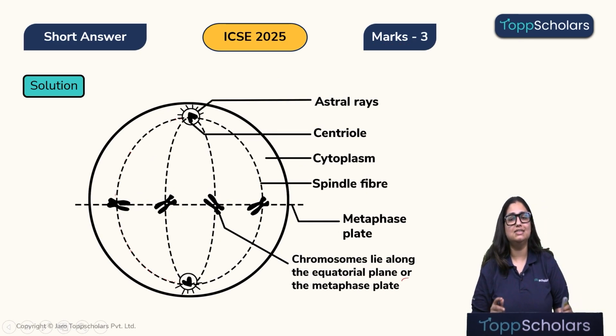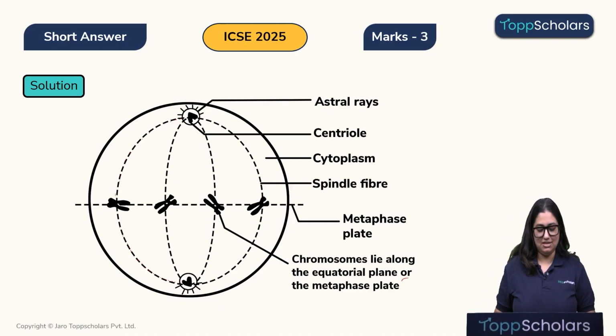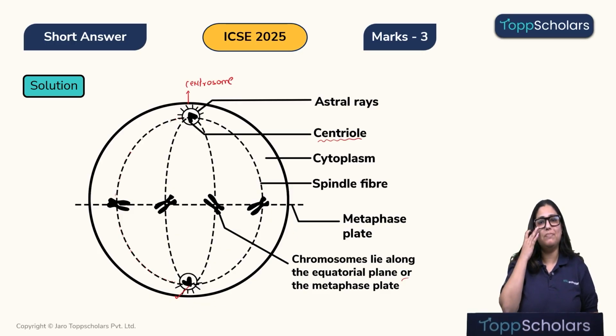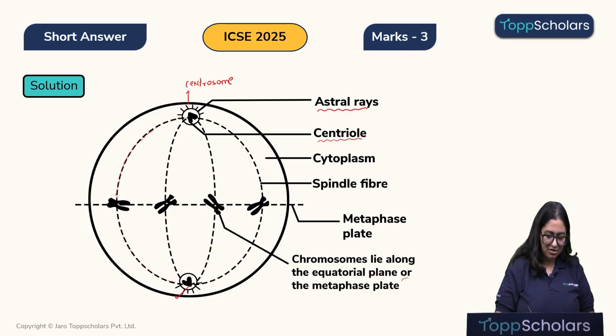Children, here we can see the diagram of a cell during the metaphase. At the top and the bottom fold children, we can see the centrosome. Here also this is the second pair of the centrosome or the centriole. From them, we are getting the astral rays which are forming the spindle fibers. So we can see the spindle fibers coming from the top and attaching with the centromere of this chromosome, and similarly another spindle fiber coming at the bottom and attaching to the same centromere. So all the spindle fibers attach with the centromere of the chromosomes.